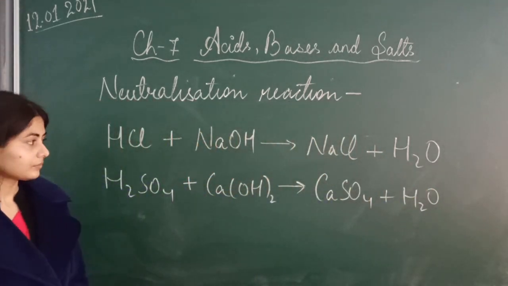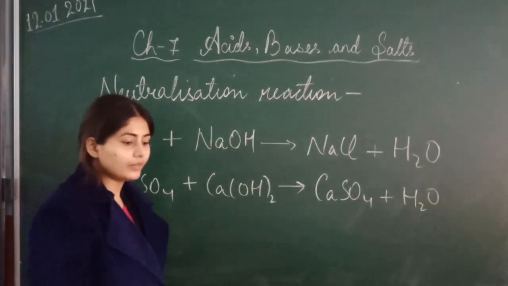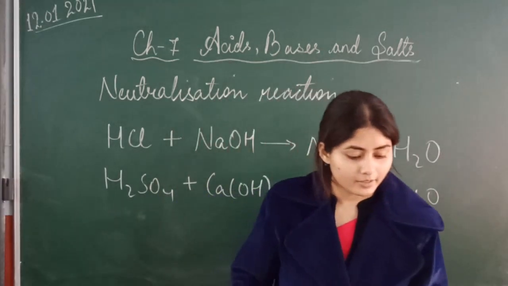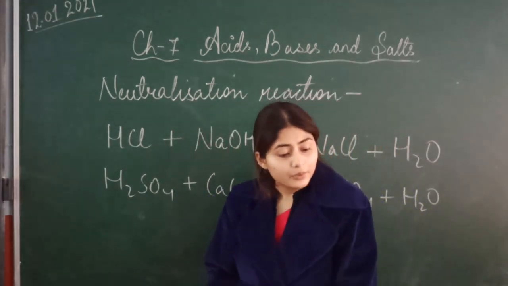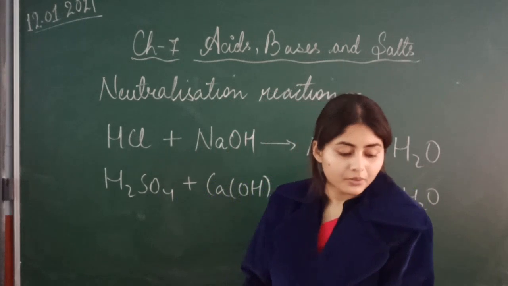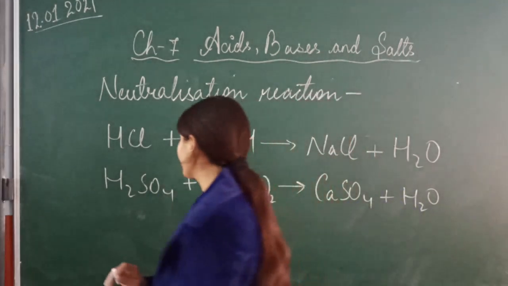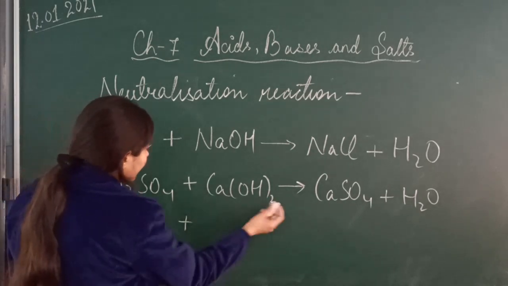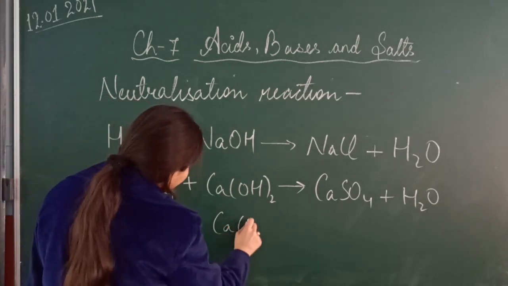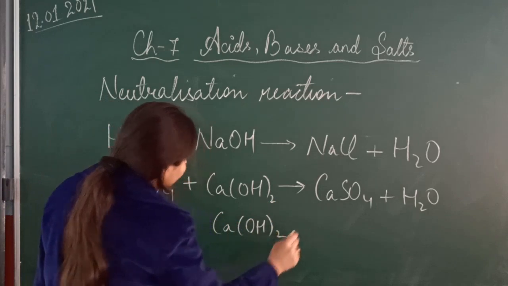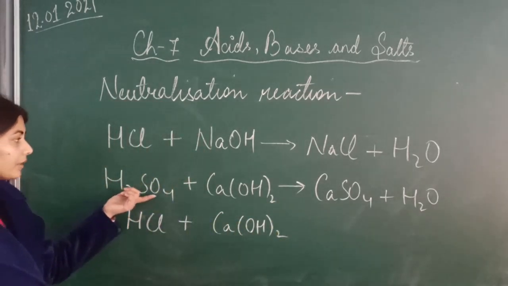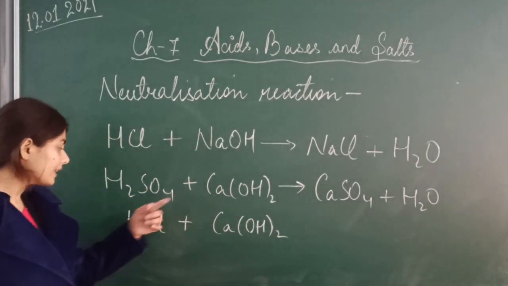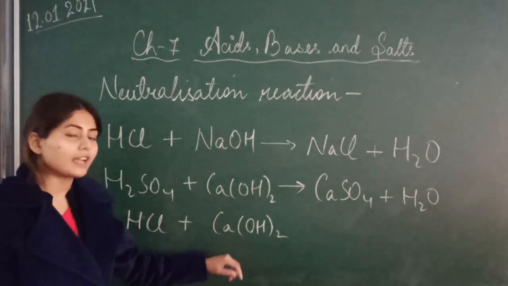Clear? So I hope these reactions are clear to you. Next is given here: sulfuric acid when reacted with potassium hydroxide, and hydrochloric acid with calcium hydroxide. So let's see this one also. Hydrochloric acid reacted with calcium hydroxide, Ca(OH)2. Here I reacted the sulfuric acid with the calcium hydroxide. Here I am reacting the hydrochloric acid with the calcium hydroxide.